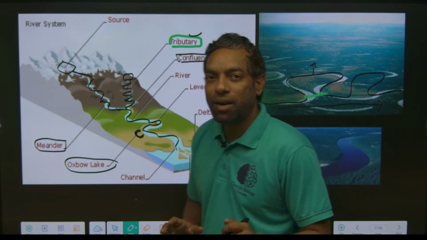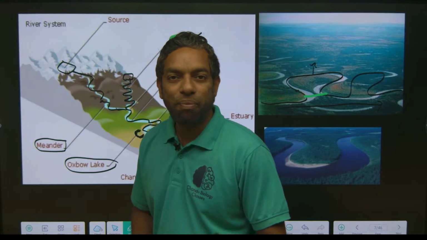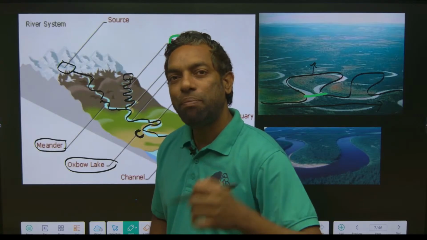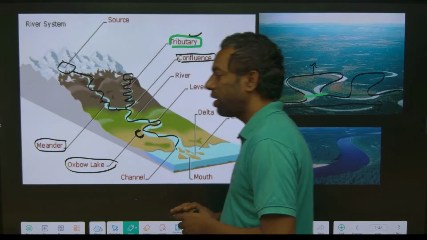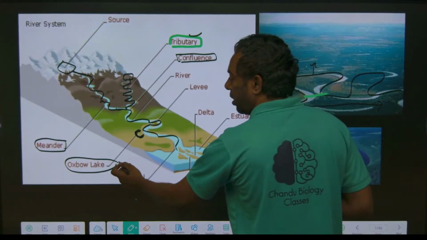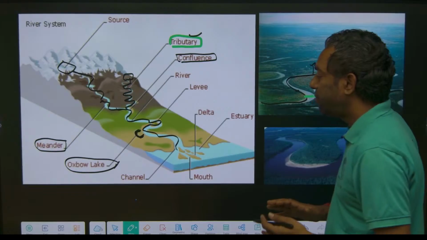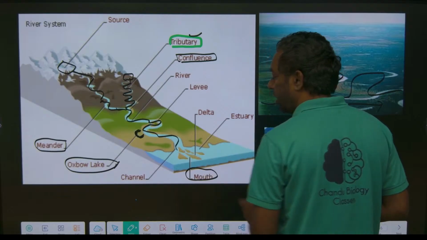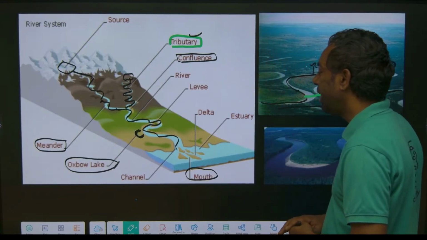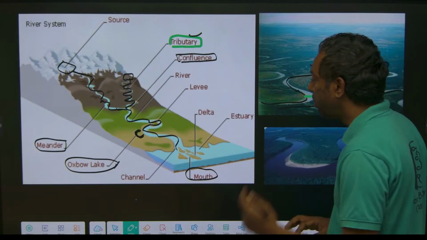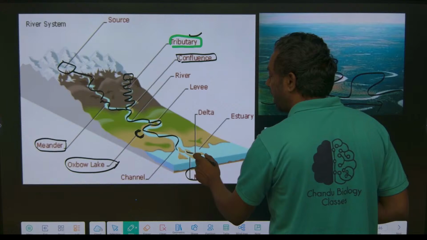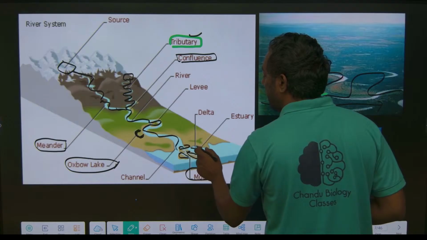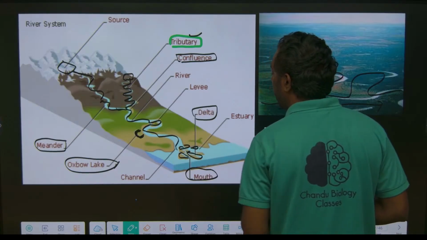This is the meander pattern. The Oxbow Lake pattern takes place in the Himalayan river system, the perennial river system. Yes guys, just look here, Oxbow Lake. And finally, as a channel, they enter the area where the oceans or seas are; that we can call the mouth. Before that they create some land areas, gap land areas. This is the area we can call delta.